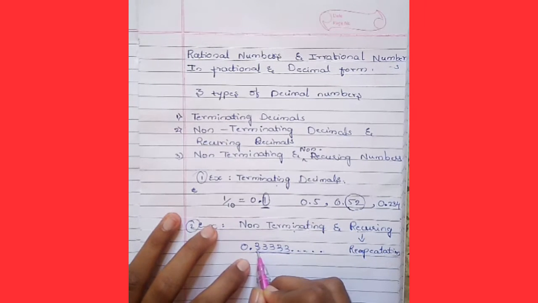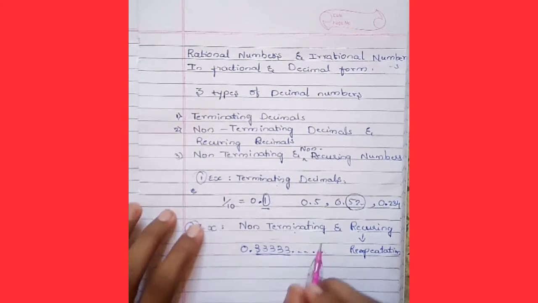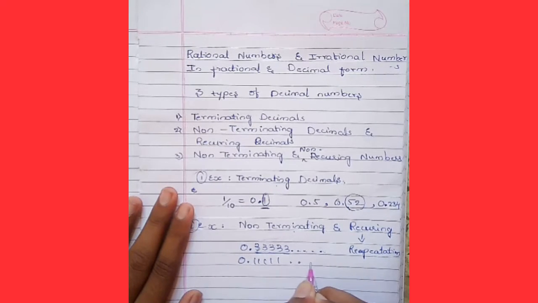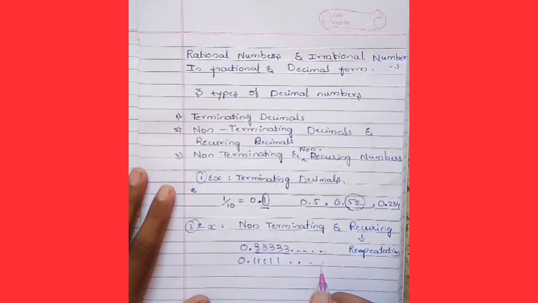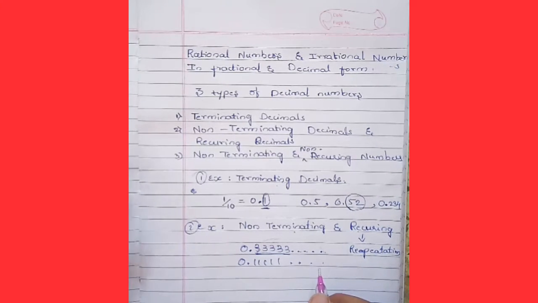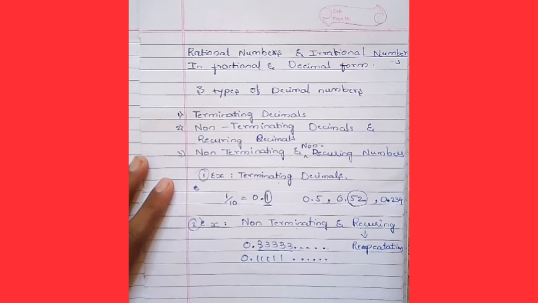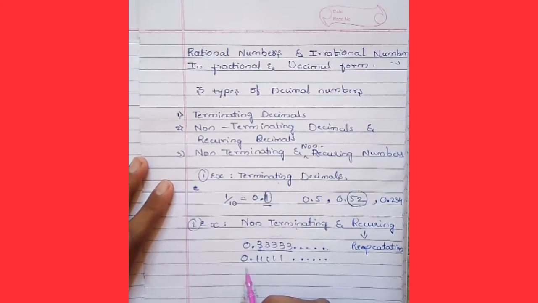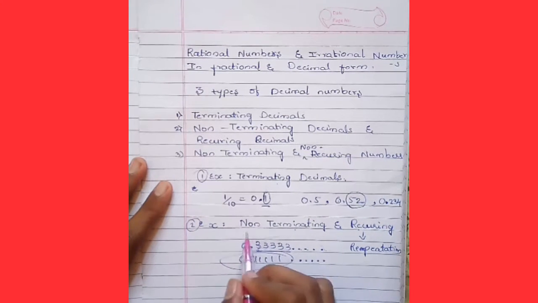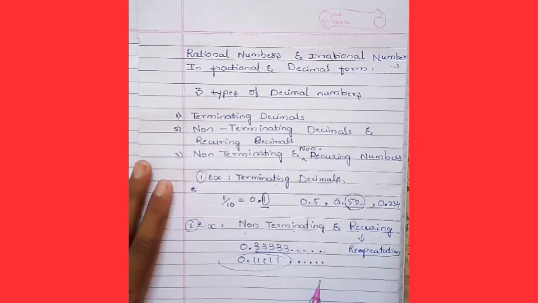And 0.1111 is also the same. This is the second category of decimal, as we have learnt in part 1 of this video. 1 is repeating itself again and again. That means this decimal is a recurring decimal with non-terminating, because 1 has no end here.